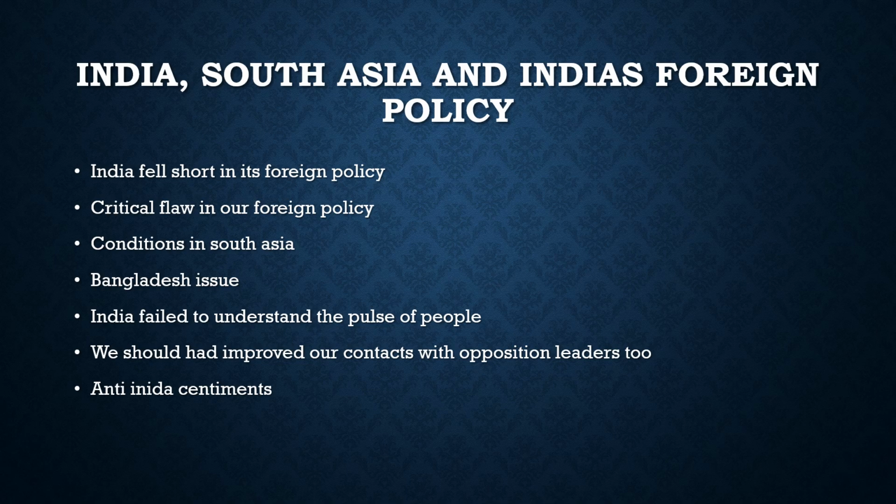There were no official statements from the Indian side that such a thing could happen, that the government would be toppled and Sheikh Hasina would resign. They had not envisioned that. So this raises a question on our intelligence too, and on our relationship with the opposition. We had the least relationship with the opposition leaders too. We did not try to contact them.